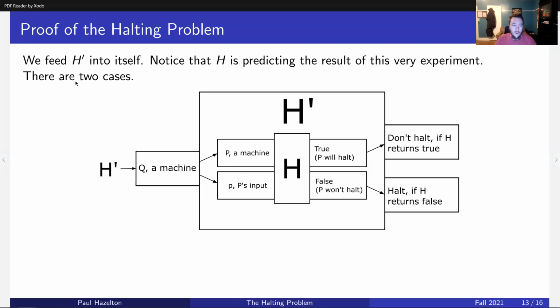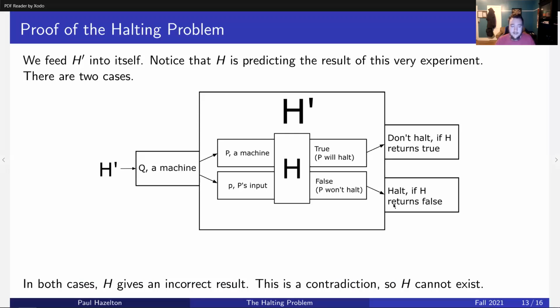So there are two cases. H prime gets fed into both these inputs, and then H says, you know what? I think this machine is going to halt. So it says true. And then H prime doesn't halt. And that exactly contradicts H. So H was wrong. The only other case is H says, actually, I think H prime will not halt. And then H prime will take that output, negate it, and halt. And again, H was wrong.